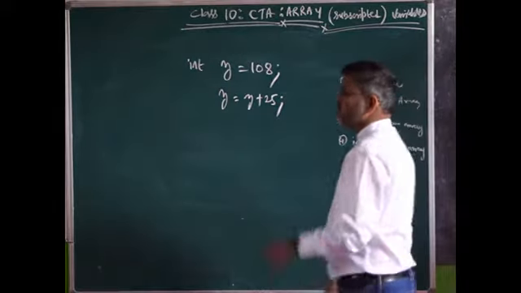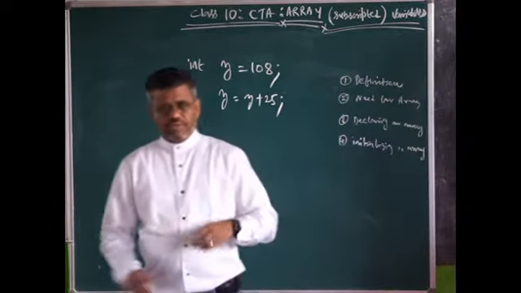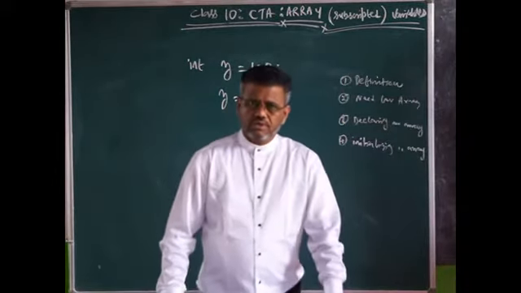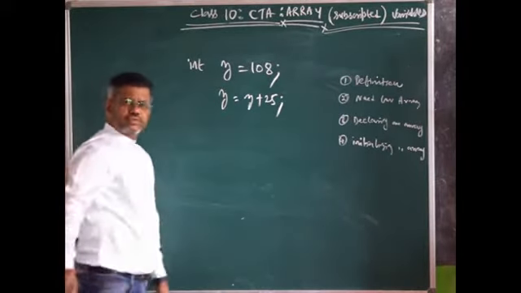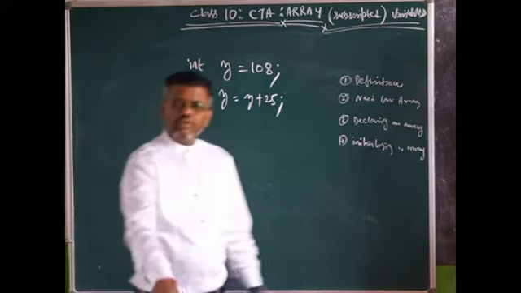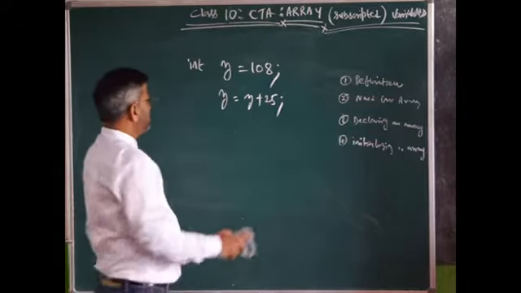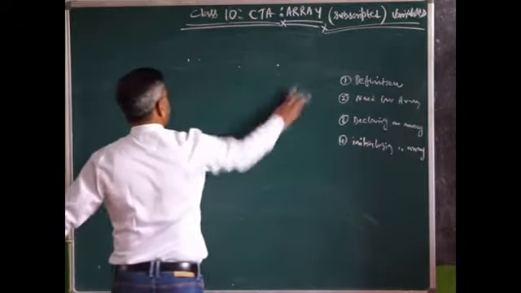Array is a reference data type. I'll let you know what the representation is. Now, I'll give you an example. Here I give Z, right?